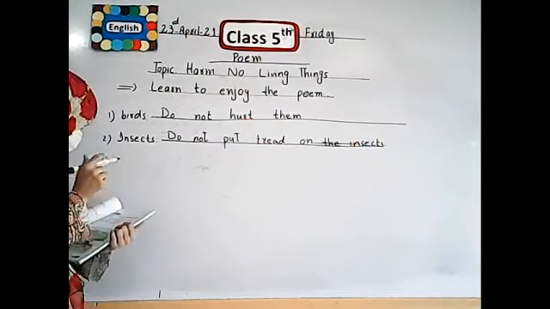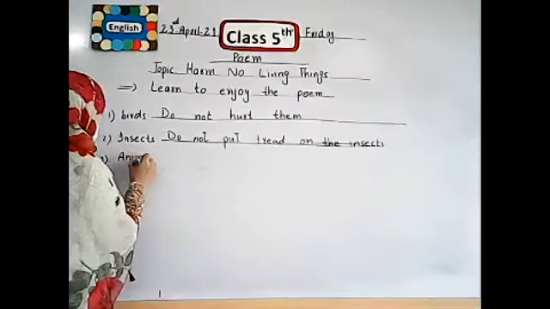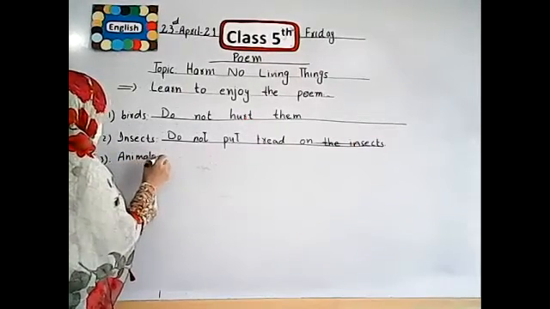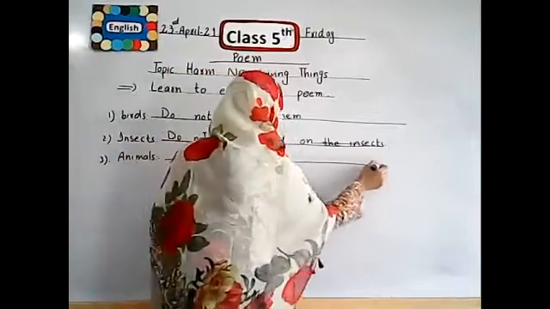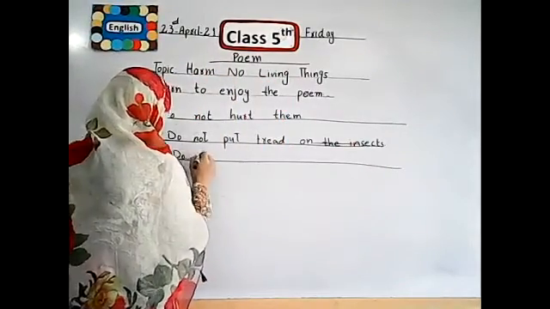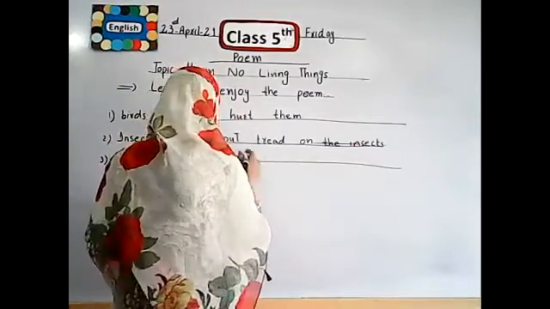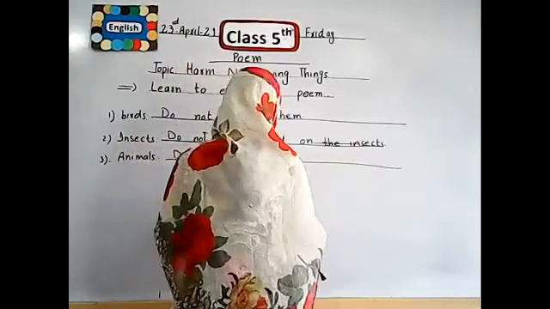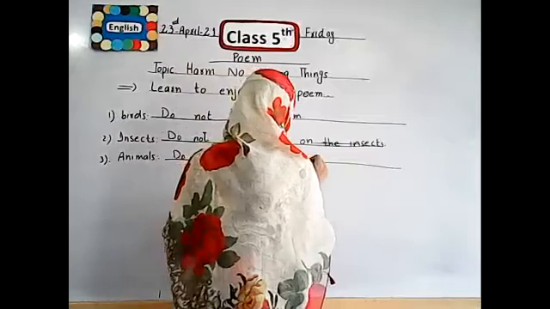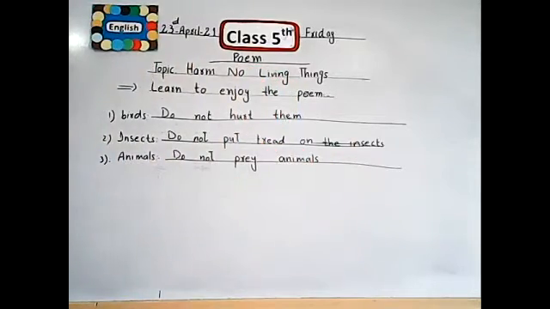Our next word is animals. How do we protect animals? Now make the sentence of this word. Do not prey. Prey means to hunt. Do not prey on animals. We should not kill them. We should protect them.